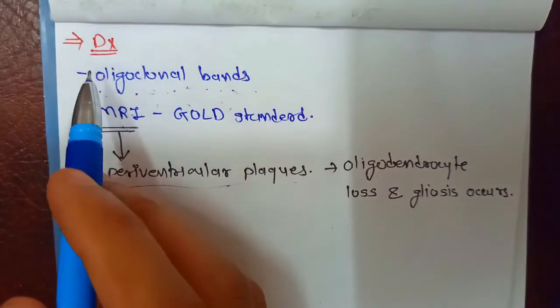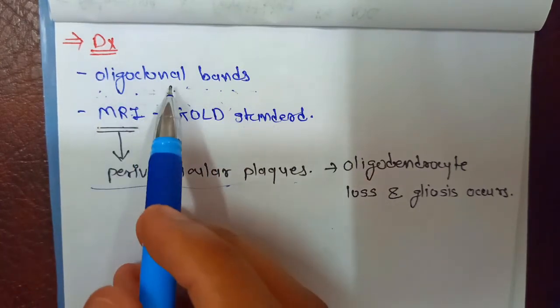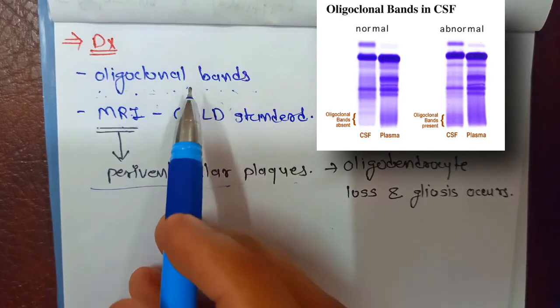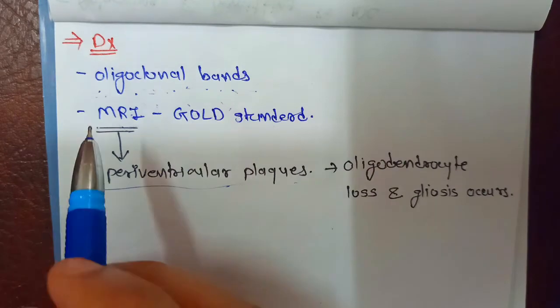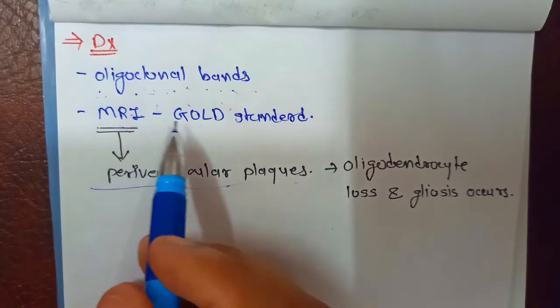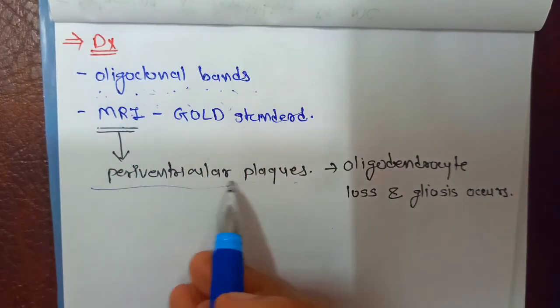So the diagnosis of multiple sclerosis involves oligoclonal bands. Oligoclonal bands are bands of immunoglobulins that are seen when the patient's blood serum or cerebrospinal fluid is analyzed. Another test for multiple sclerosis is MRI. MRI is the gold standard test for multiple sclerosis. In MRI we will see periventricular plaques.